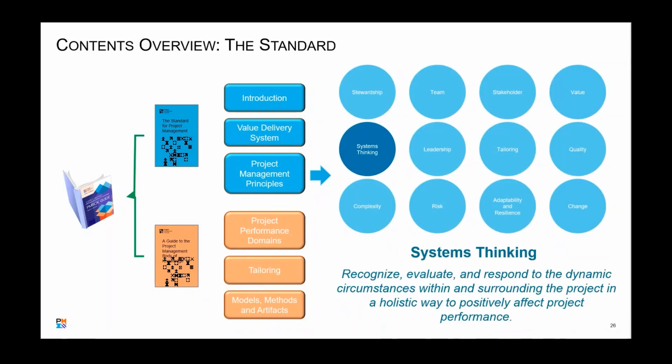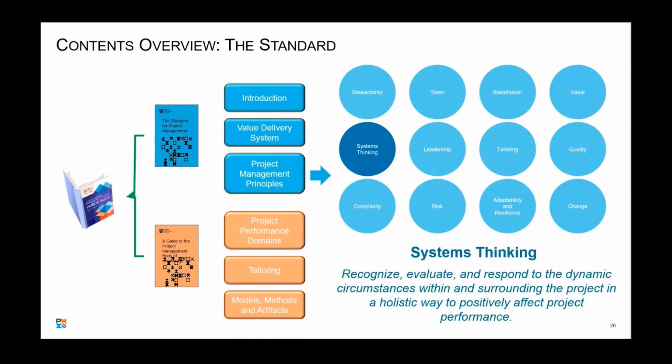Another one has to do with systems thinking. Sorry, I hit it too fast. Where we recognize, evaluate, and respond to dynamic circumstances, both within and surrounding the project, so that we can change and positively impact the project performance itself. This is the adaptation of being able to recognize when we need to make that change itself.